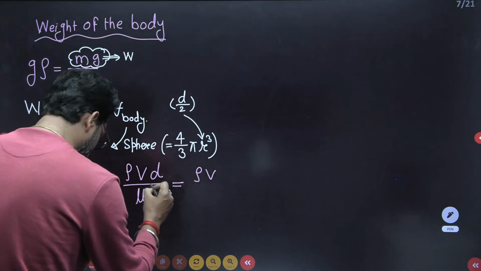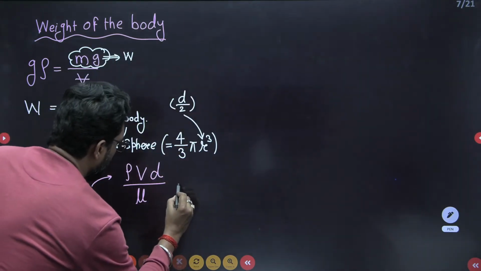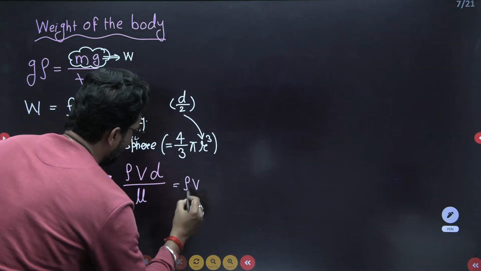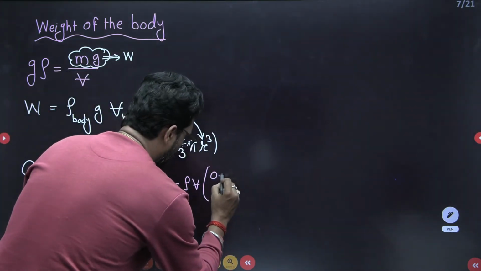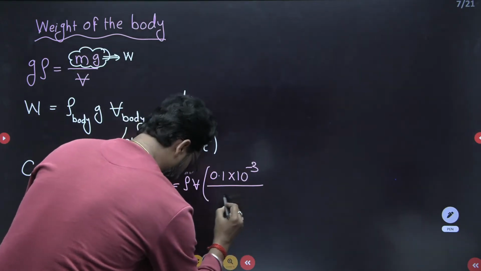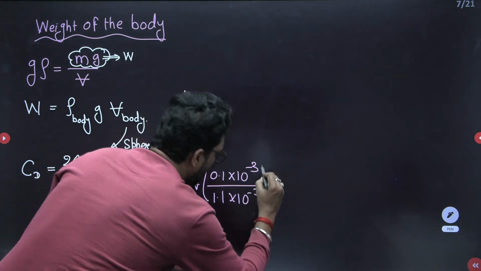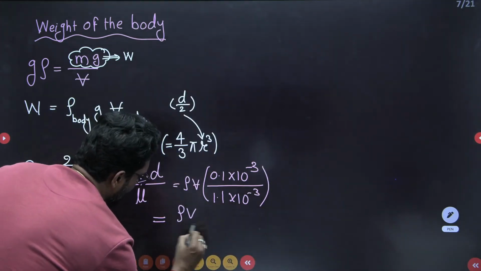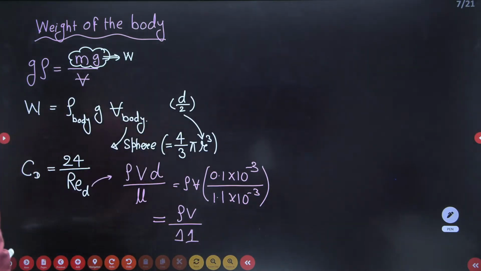This is your volume. Now what is the diameter? 0.1 cross 10 to the power minus 3. What is the kinematic viscosity? It is given 1.1 cross 10 to the power minus 3. If you rearrange like that, this is your rho V by 11. Okay, so this is your Reynolds number.